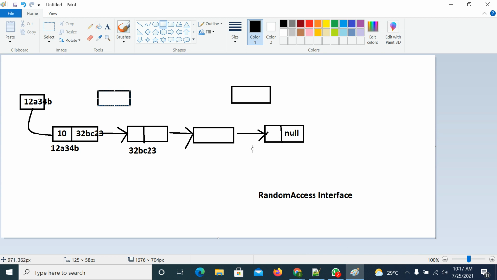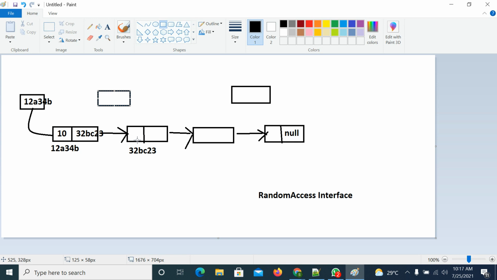If you take the array list concept, to insert an element you require so many shift operations. But if you are using the linked list, you don't need to perform shift operations. You just directly cut this link and connect from here to here and here to here. Shift operations are not required.